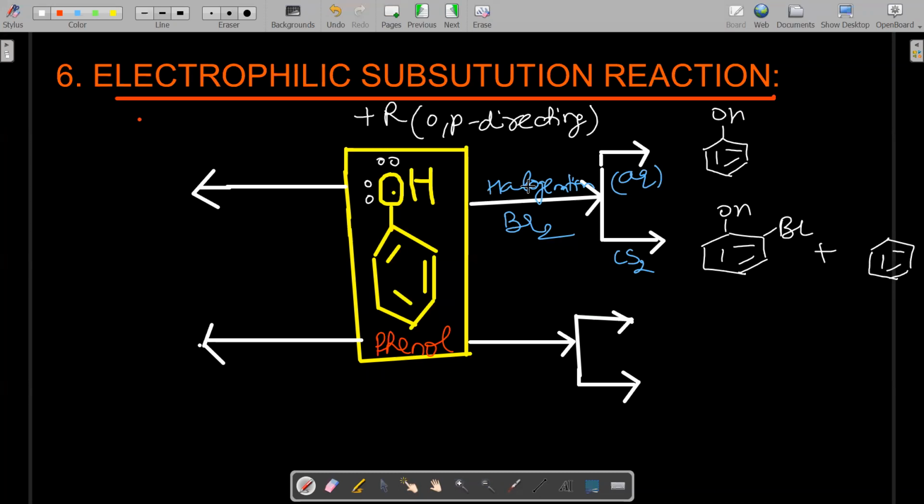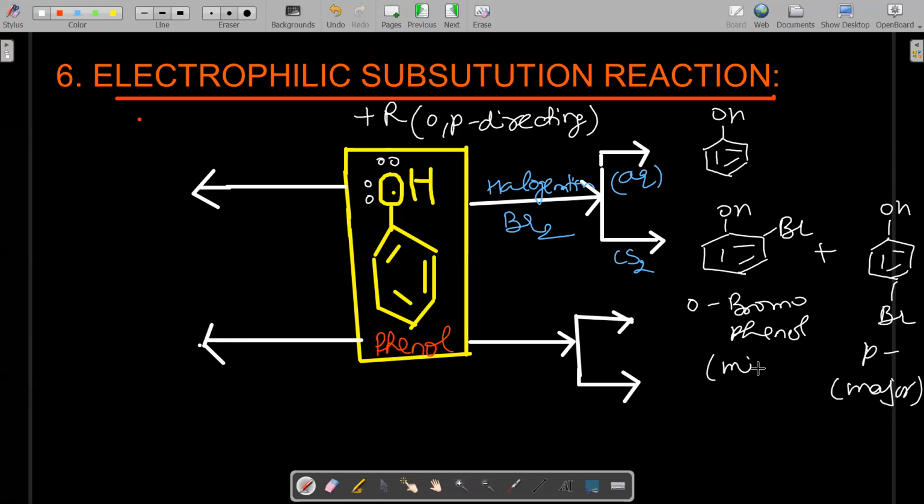Ortho bromophenol and para bromophenol. All of you know para is always the major product because of less steric hindrance, and ortho is the minor product.